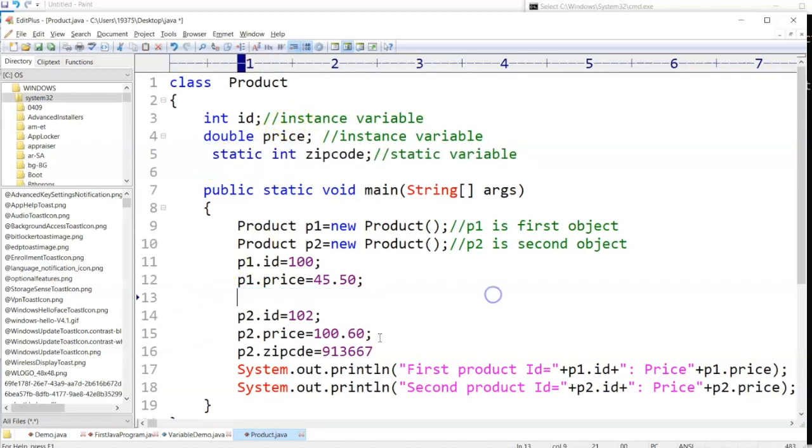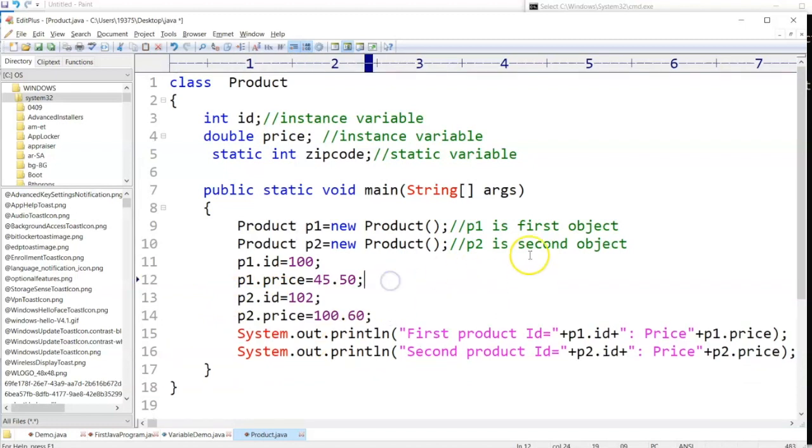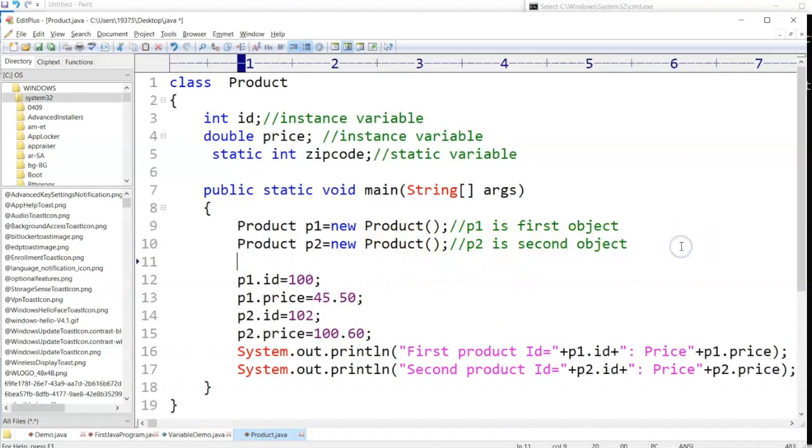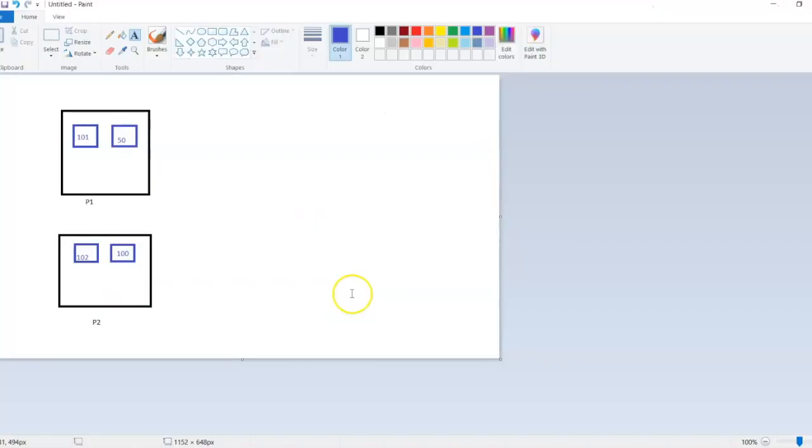Now what I will do, a static variable can be accessed by the class name: Product.zipCode is equal to 91367. So this zip code, Product.zipCode, you are assigning by the class name. If it is static, it allocates the memory only once.